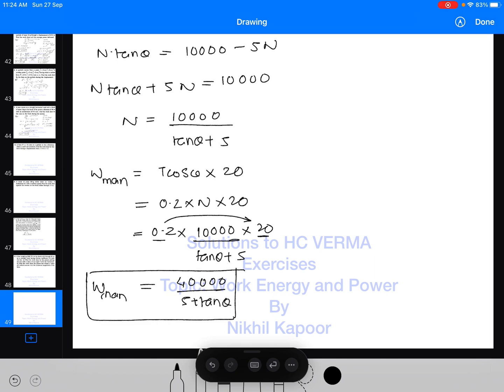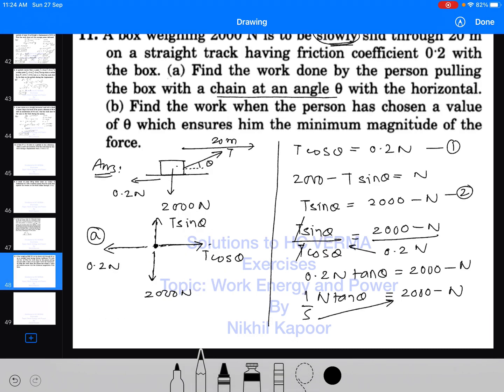And that is the answer to the first question, the work done by the man on the box in pulling it through 20 meters. While in the second part of the question, what is asked is: find the work when the person has chosen the value of theta which ensures him minimum magnitude of force.